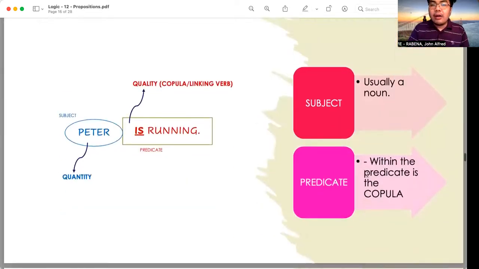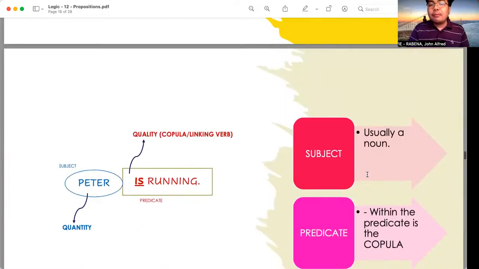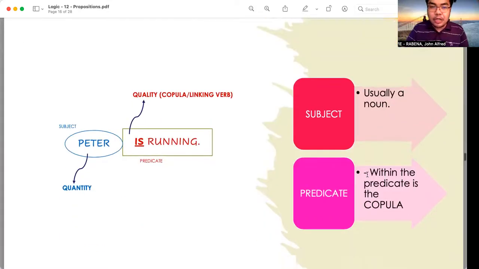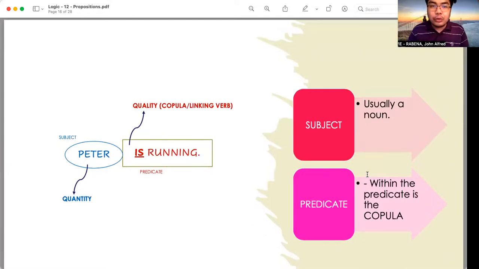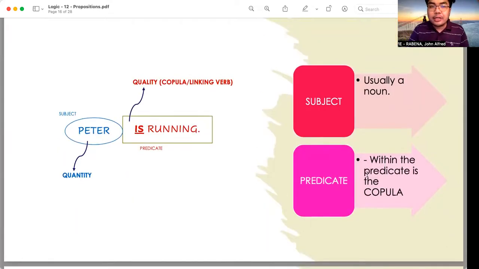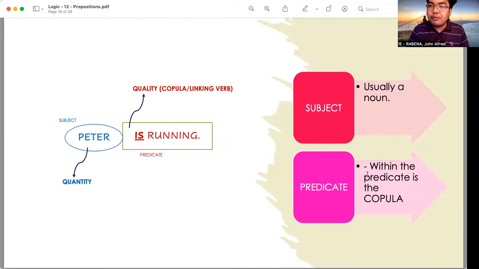Okay? All right. So before we move on to the types of categorical propositions, we first look into the parts. No, we review the parts of a proposition. We have the subject and the predicate. Of course, we have already learned that subject, predicate, and then there is also the copula or the linking verb.